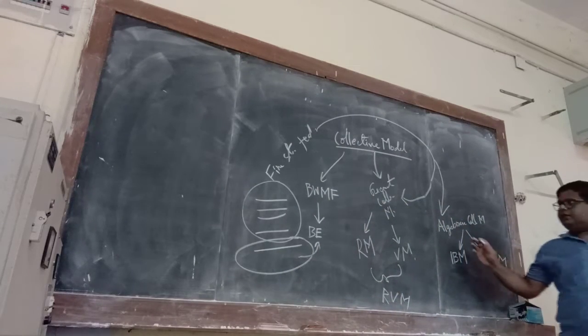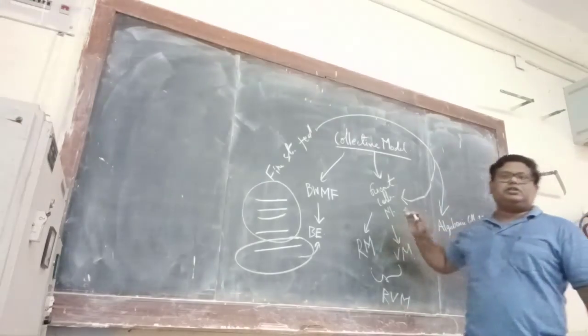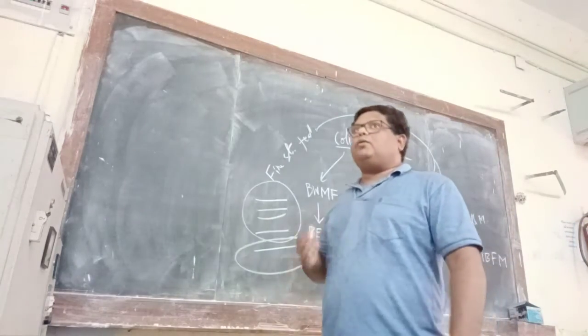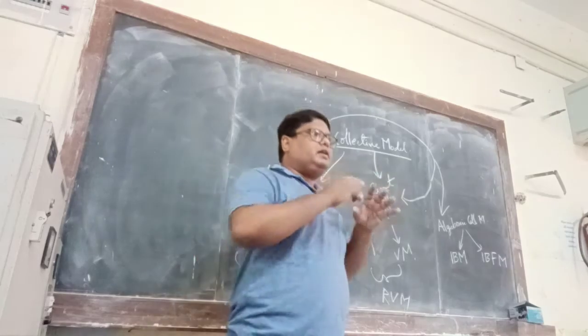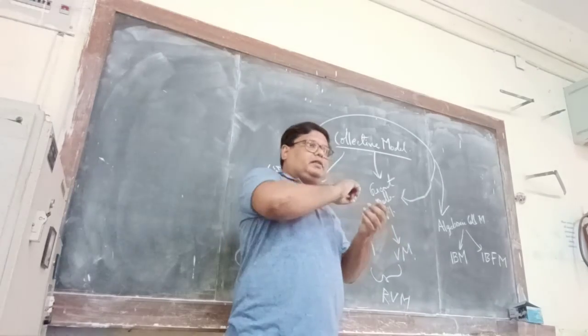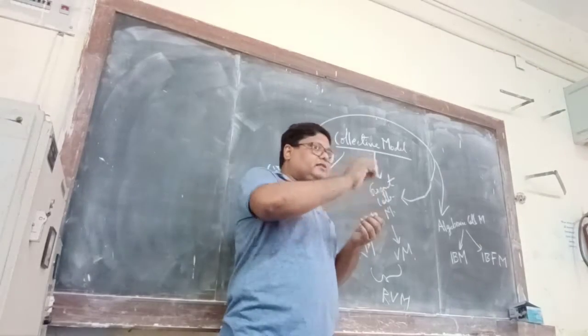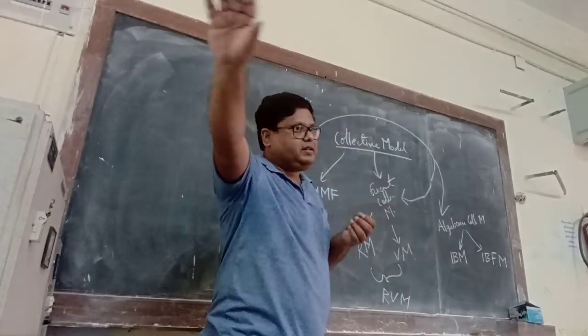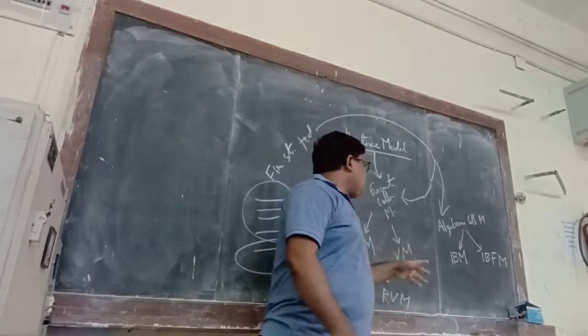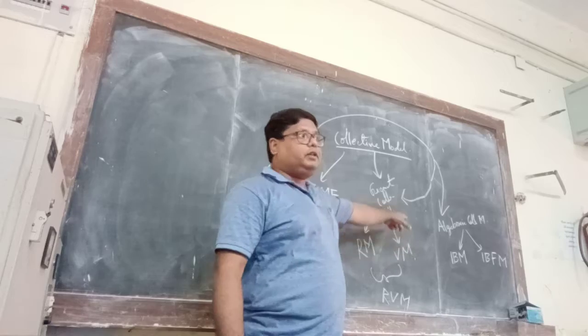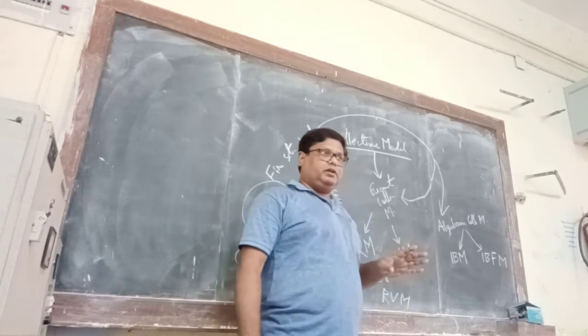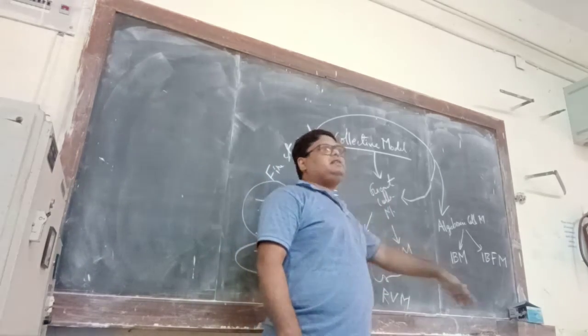Now, when you started learning about the geometric collective model, what did we do? We started learning about the shape, then we wrote down the radius as a function of theta and phi and all that stuff, right? Now, unfortunately, for the case of the algebraic collective model, we don't proceed in that way.